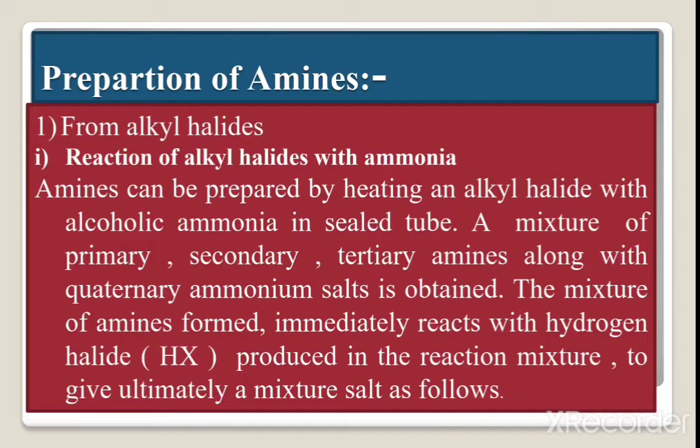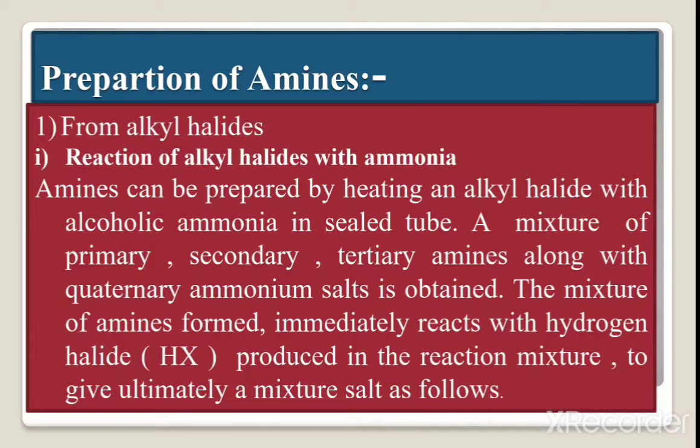Okay, first we discuss the preparation of amines. Number one, from alkyl halides, in which is the reaction of alkyl halide with ammonia. Amines can be prepared by heating an alkyl halide with alcoholic ammonia in a sealed tube.